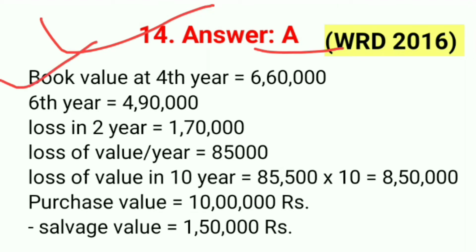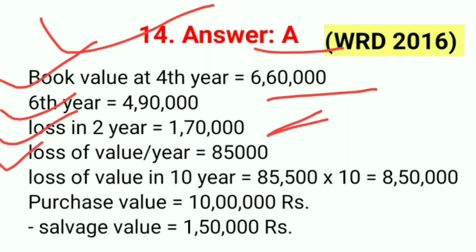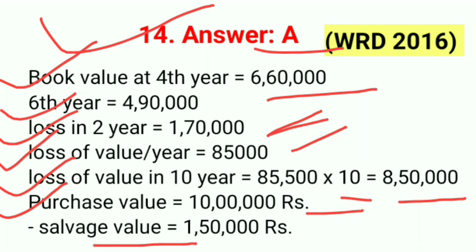Book value at 4th year is 6,60,000 and at 6th year is 4,90,000. Loss in 2 years is 6,60,000 minus 4,90,000, and the answer is 1,70,000. Loss of value per year is 85,000. Loss of value in 10 years, so multiply by 10, and the answer is 8,50,000. Purchase value is 10 lakh, so purchase value minus loss of value in 10 years gives salvage value 1,50,000. So the correct answer is A.